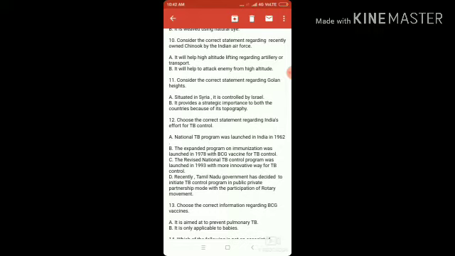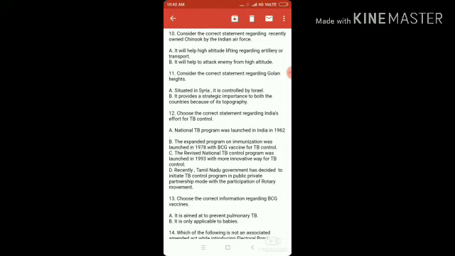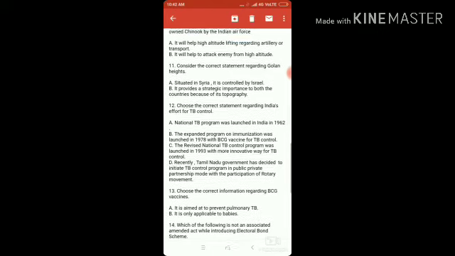Option A, it will help high altitude lifting regarding artillery and transport. Correct. It will help to attack enemy from high altitude. It is wrong because this Chinook helicopter is mainly for lifting purposes.